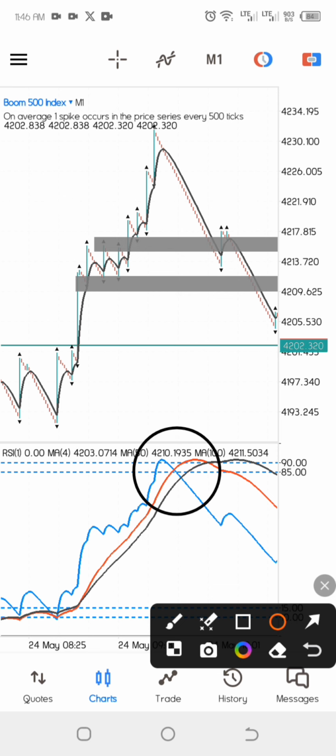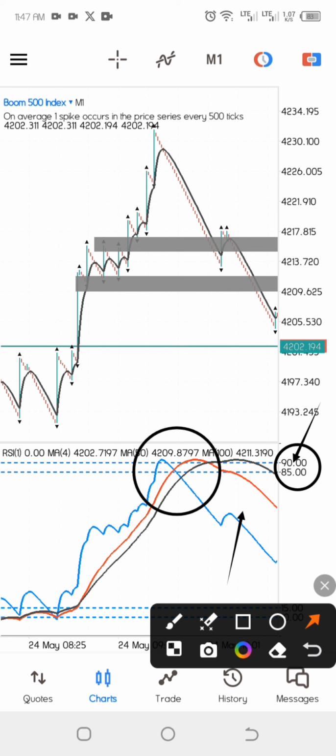What we see on the 5 minute time frame is that we see the line come to the 90 levels of the RSI. When they get to the 90 or the 85 levels of the RSI, our main focus is to pay attention to this blue line right here. What do we want to see in the blue line? We want to see the blue line cross below the other moving averages, the red and the black line. We want to see the blue line cross below them.